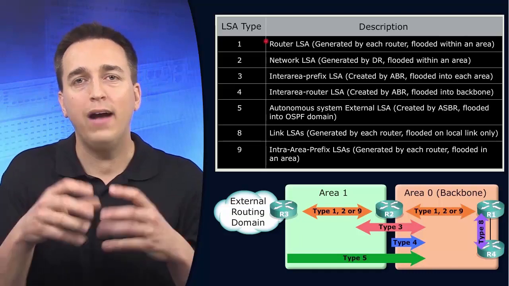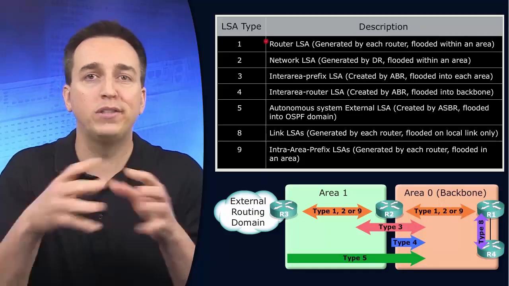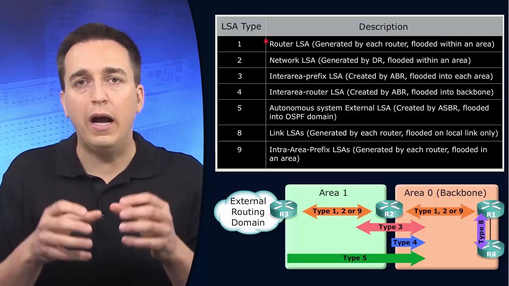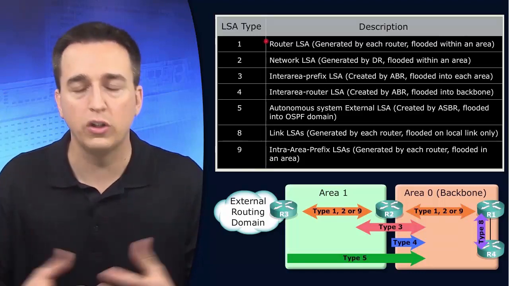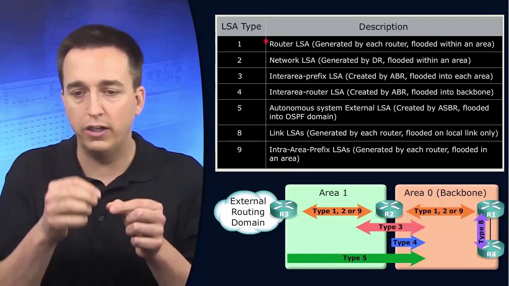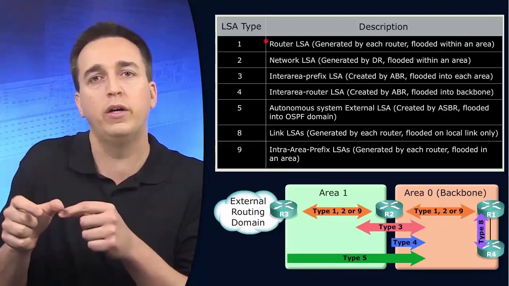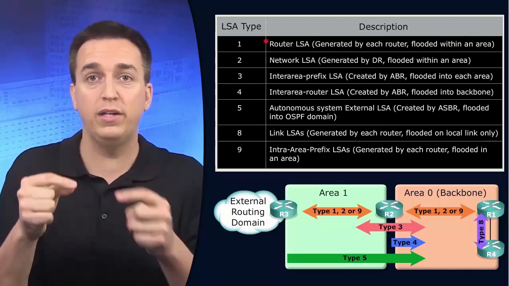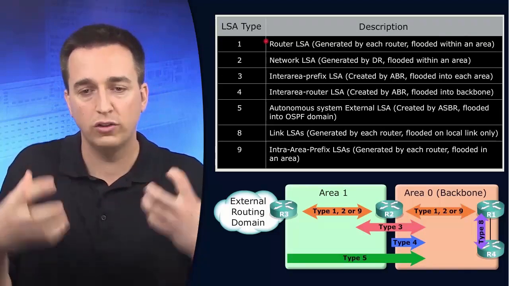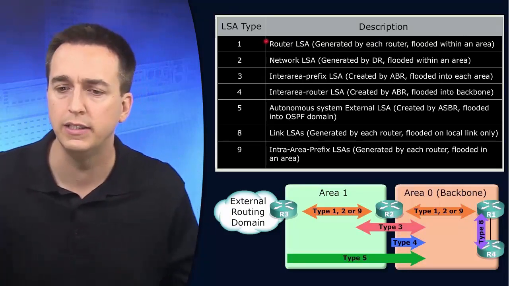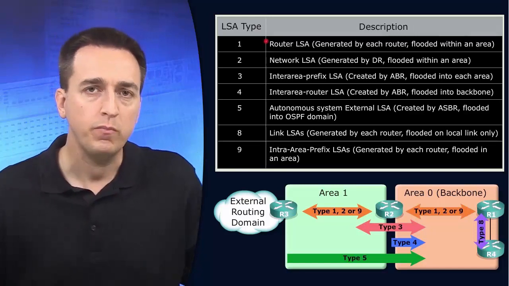And then when a router inside of an area gobbles up all the different Type I LSAs that are flowing through the environment, those routers running the shortest path first algorithm can piece together, okay, this router said they were here and they were attached to this link, and this router is over here and they said they're attached to this link, so therefore this router has to be a neighbor of this router, and so on and so forth. So they're building this tree all by themselves based on these router LSAs inside the area.